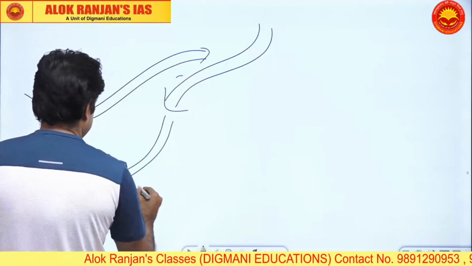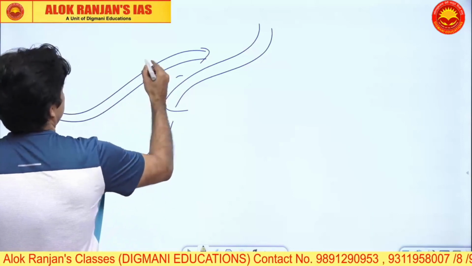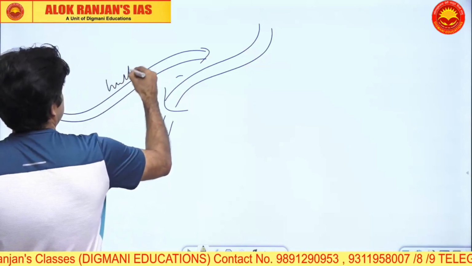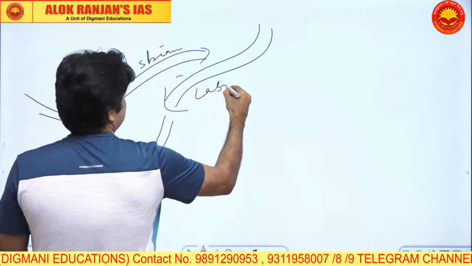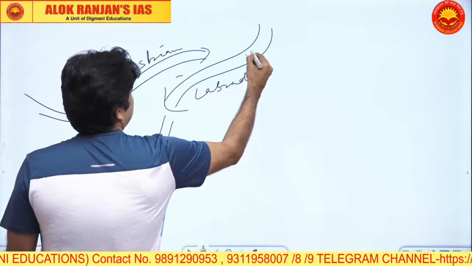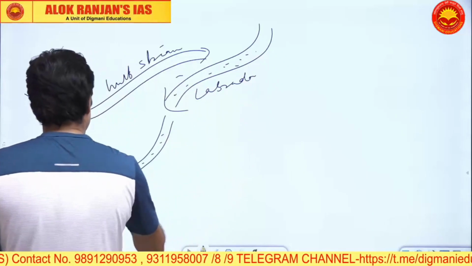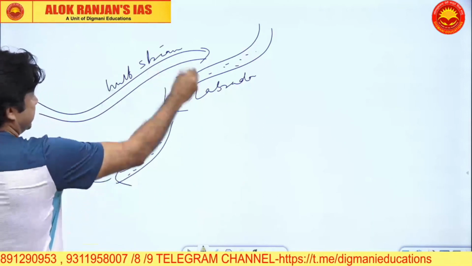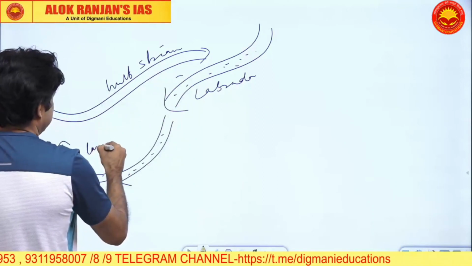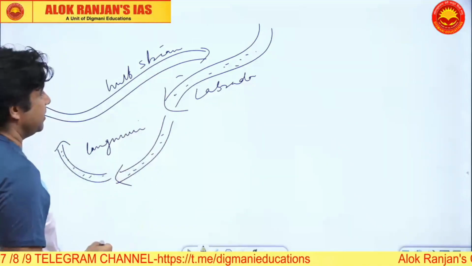So this is the cold current and this is the warm current, or maybe the Gulf Stream. This is your Labrador, with a different design. The cold current is being shown with different designs. This three-dimensional circulation is the Langmuir circulation being formed.